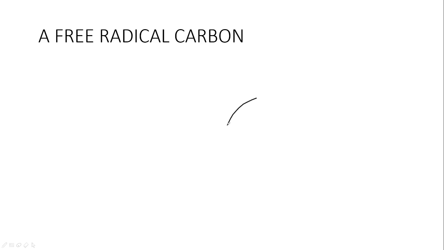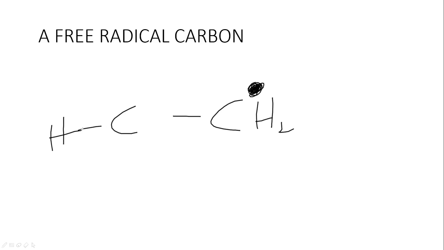So I can give you a structure, something like this, CH2. It's usually represented by dots. Then CH, R, sorry, there's a bond between these two.